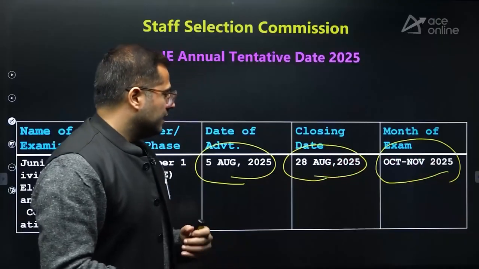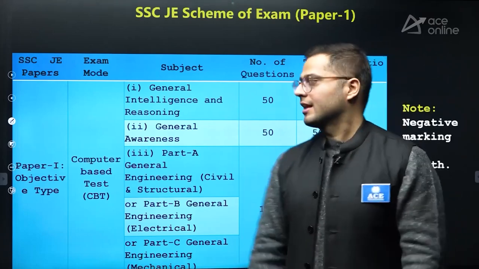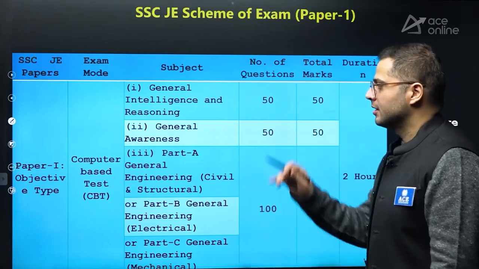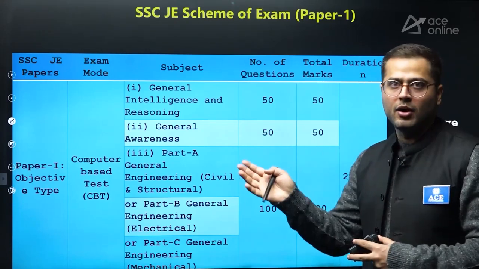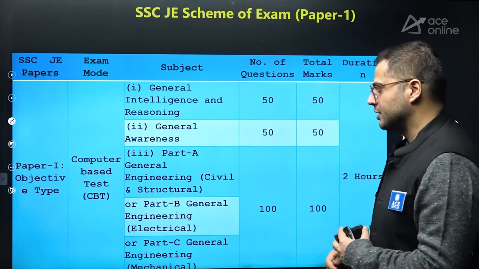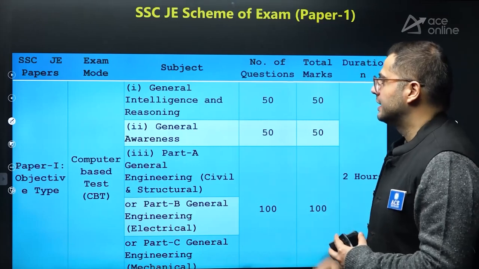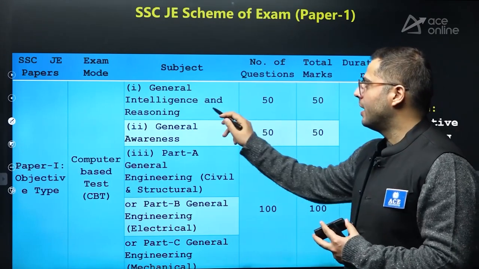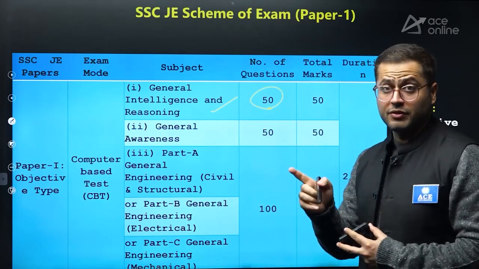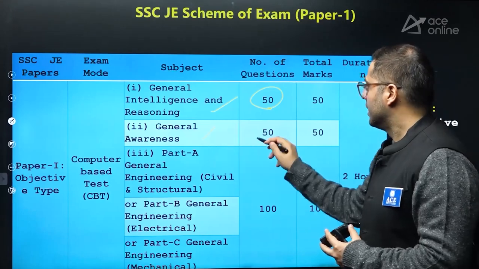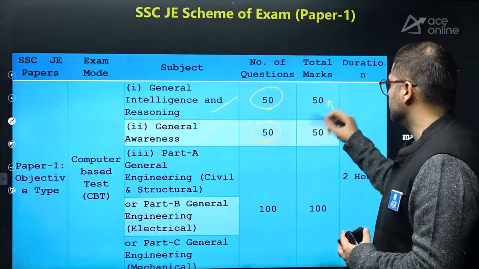Now, let's discuss what the pattern of SSC JE is. See, SSC JE is conducted in multiple levels. First 2 levels are the 2 examinations, and then they will call you for document verification and the final selection process. Paper 1 is an objective type paper. It will be a computer-based test. In this, there are 3 parts. Part 1 is general intelligence and reasoning: 50 questions are asked, each question of 1 mark. After that, general awareness, 50 questions, each question of 1 mark, and a total of 100 marks in these 2 sections.